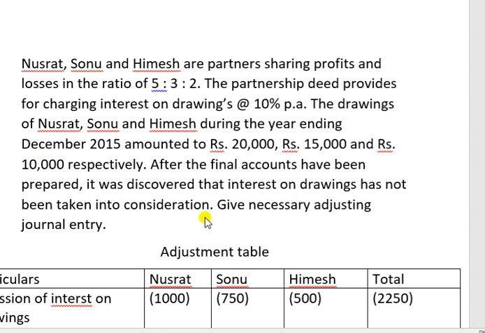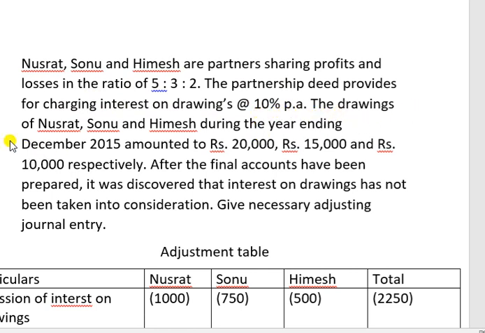So, second question. Nusrat, Sonu and Himesh are partners sharing profit and losses in the ratio of 5:3:2. So three partners, they are sharing profit in the ratio of 5:3:2. The partnership deed provides for charging interest on drawings at the rate of 10% per annum. So interest on drawings should be calculated at the rate of 10% per annum.